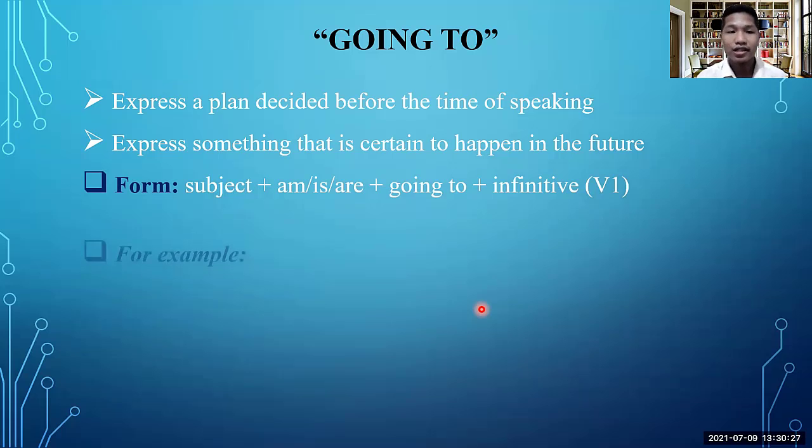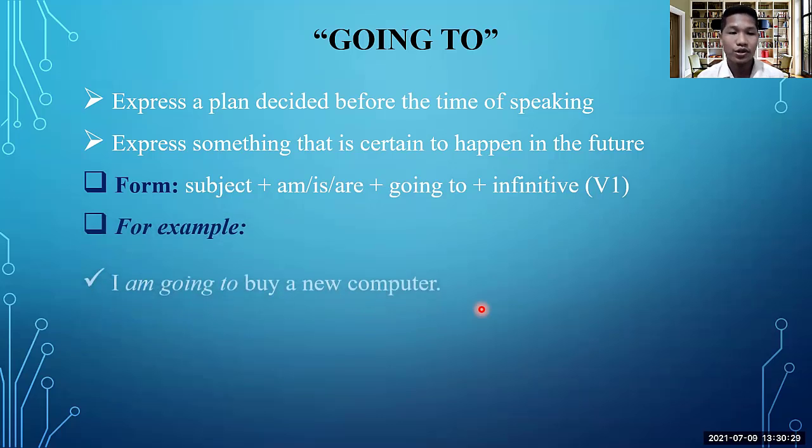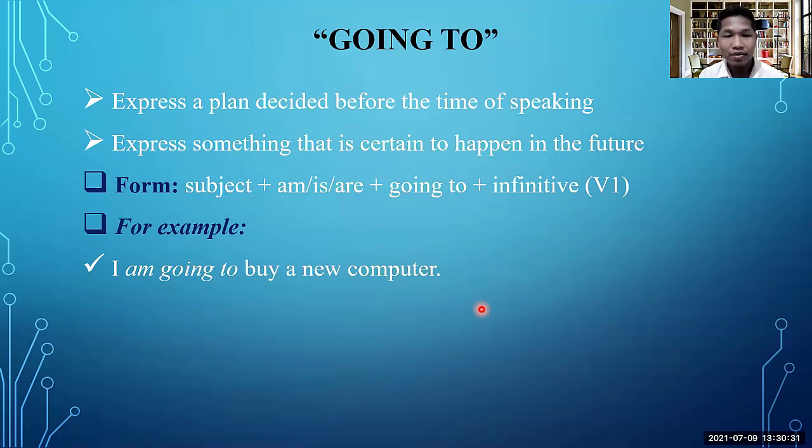So let's check the first example that I have for you. I am going to buy a new computer. So you can check here, I'm going here. Am here is a verb to be, yeah, in the form as you can see. And going to here is the form, and after that we use an infinitive here, buy.